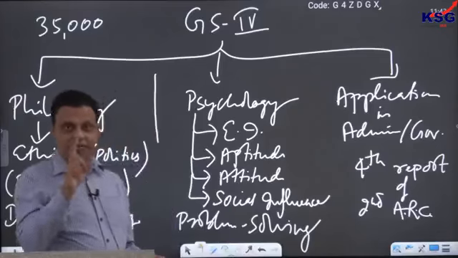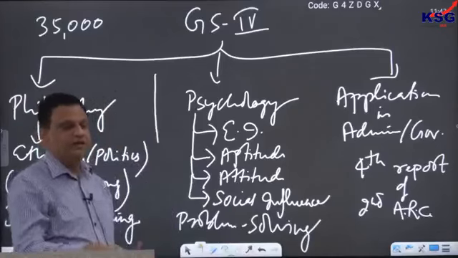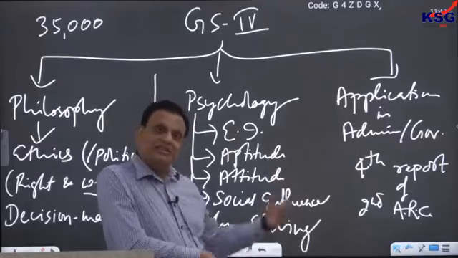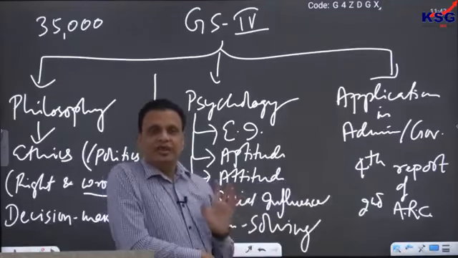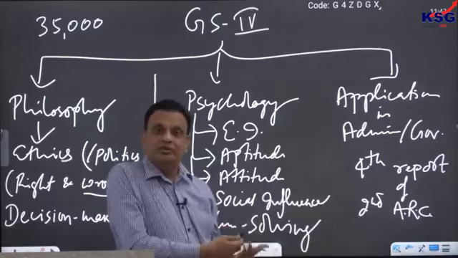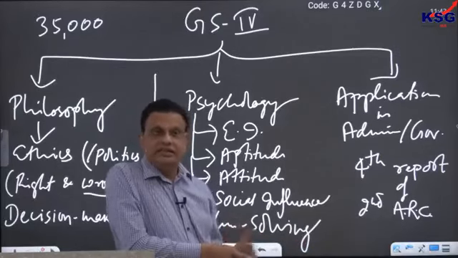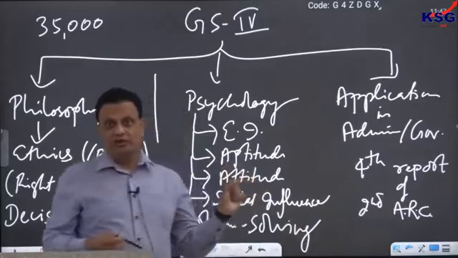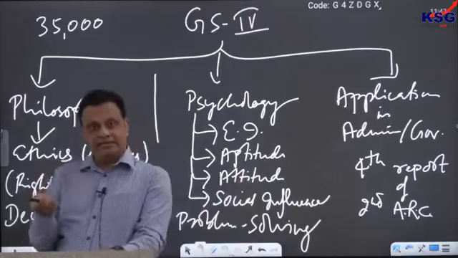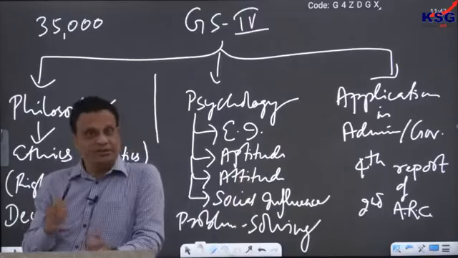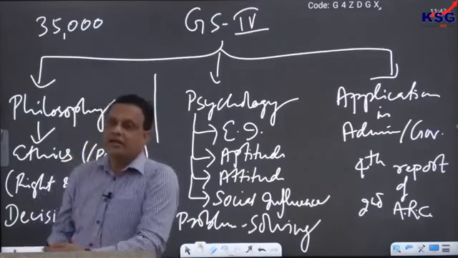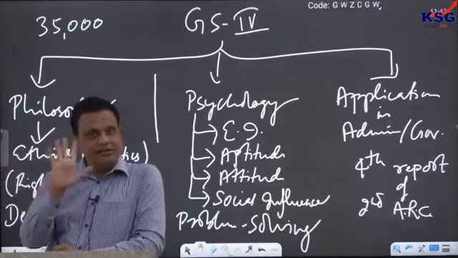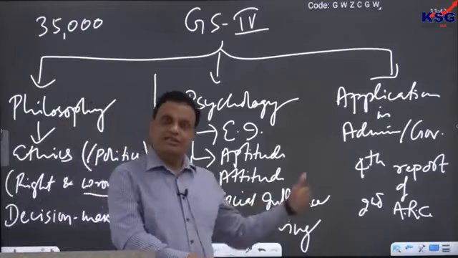In science and tech, for example, when gravitational waves, the universe humming, were observed recently, you have to read that again. You cannot simply say that my science and tech is complete. So, in other papers, you have to keep yourself updated about the new things that happen in society. In ethics, that will not be required. Once your preparation is complete, it is complete once and for all. You don't have to revise, you don't have to add something new, you don't have to update your information. Why so? It is interesting, because in ethics, ethical questions normally do not change. That is a very interesting thing. In all other subjects, questions keep on changing.